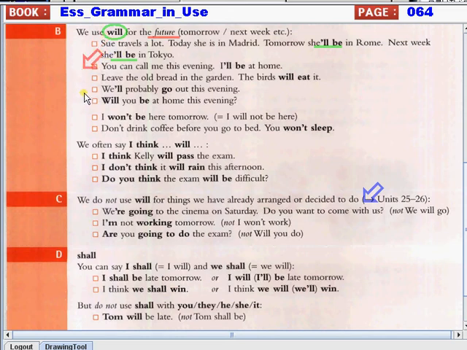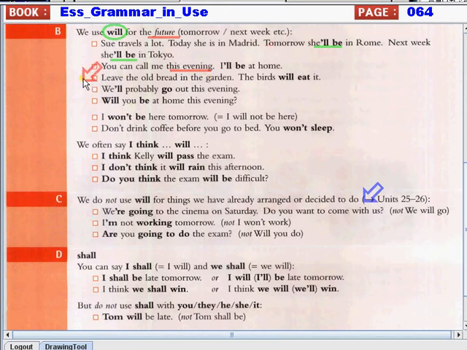Next, you can call me this evening. I'll be at home. You can call me this evening. I'll be at home. Here, it will happen again in the future, in the evening. I will be at home in the evening.